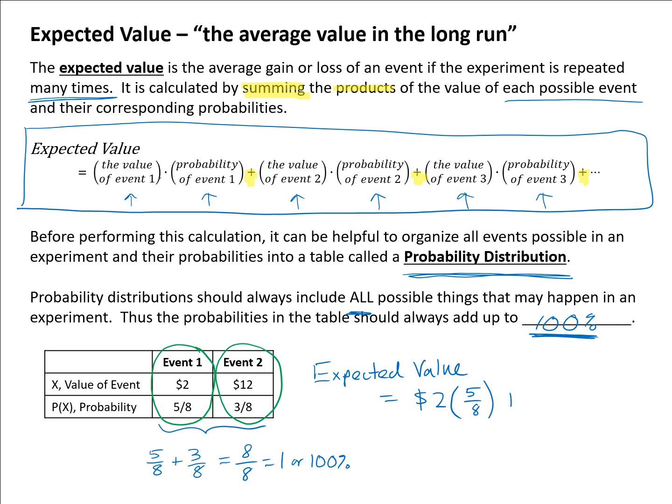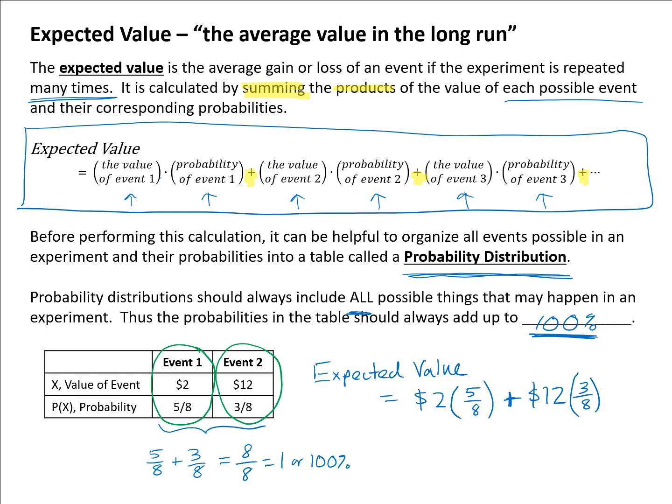And then add on the same thing for event 2, which would be $12 is the value of the event, and a corresponding probability of 3/8 is multiplied to it. So I take each value multiplied by its corresponding probability, and then I need to add that up.